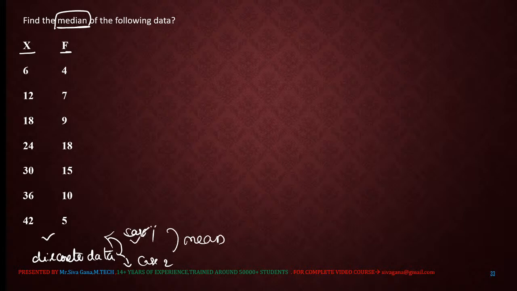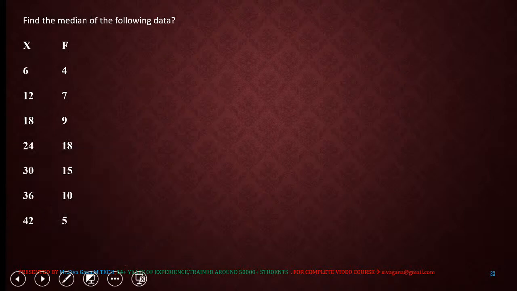Now, for the case one discrete model, case two discrete model, median calculation. First of all, what we need to know is for the median calculation, we need to arrange the data in ascending order or descending order. For the time being, we are arranging in ascending order: 6, 12, 18, 24, 30, 36, 42. Ascending order is already given, right? So no problem at all.